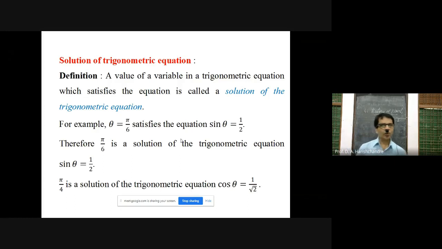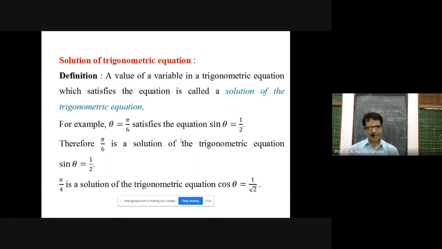If you take any trigonometric equation and attach a certain value to the variable of that equation, replacing that value in the equation, if the equation gets satisfied, meaning that its LHS and RHS for that given value of the variable become equal, then the given value satisfies the trigonometric equation, and such a value of the variable is titled the solution of the trigonometric equation.